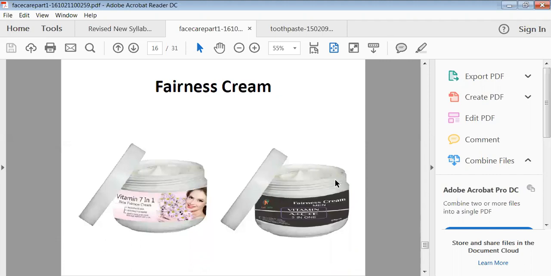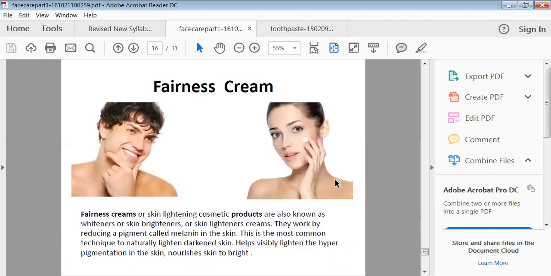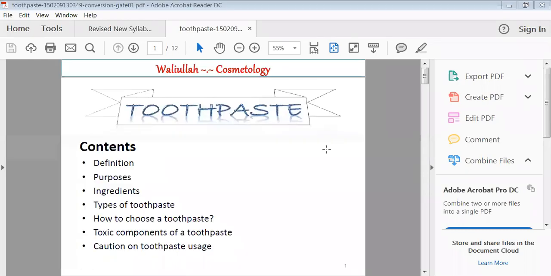Then fairness creams are also there, with vitamins. Fairness creams are, we can say, lightening cosmetic products which will give a little bit of a white tone or brightness to your skin, plus the ingredients and types of toothpaste.